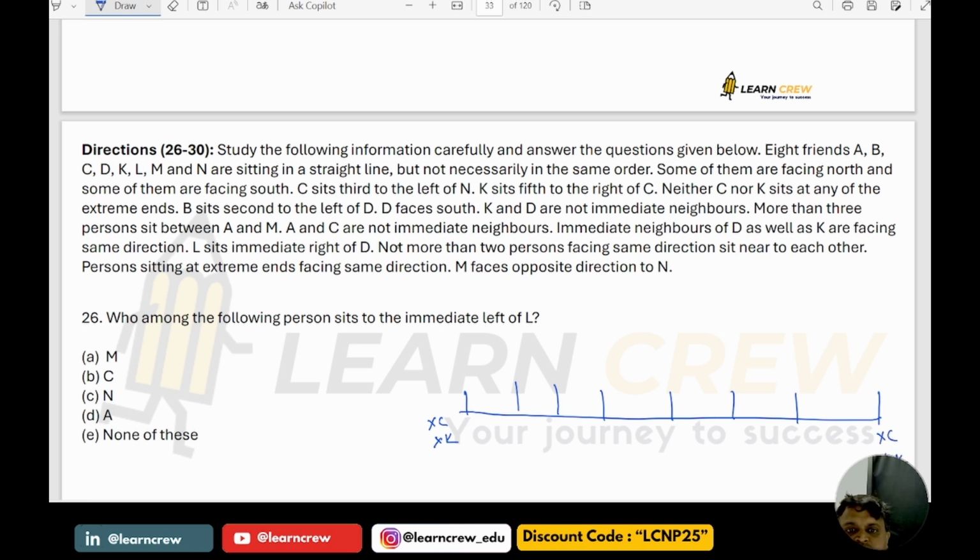B is second to the left of D. D faces south. K and D are not immediate neighbors. More than 3 persons sit between A and M.